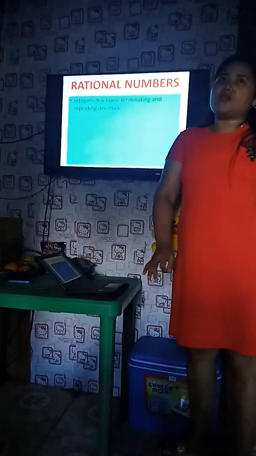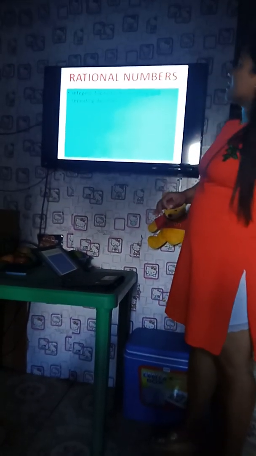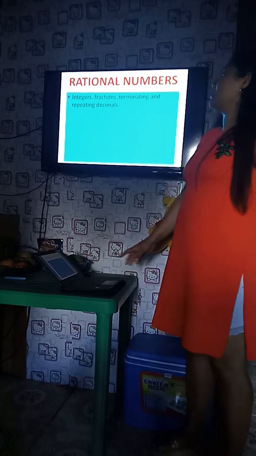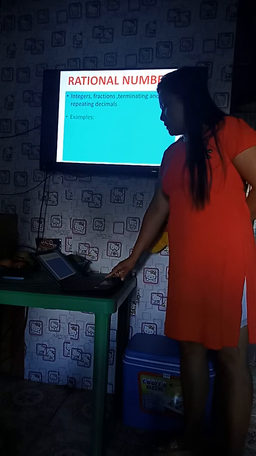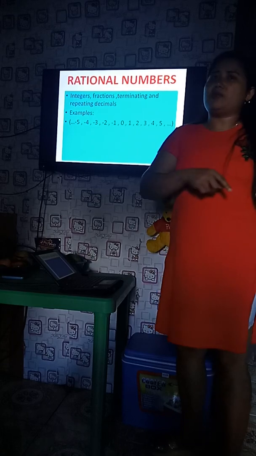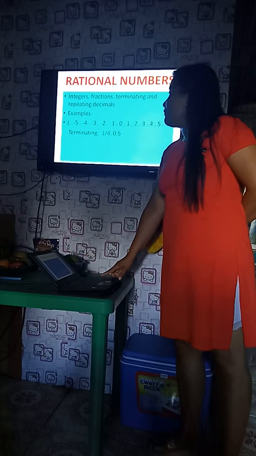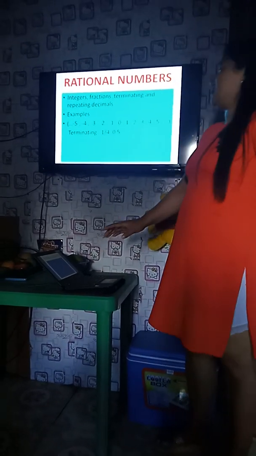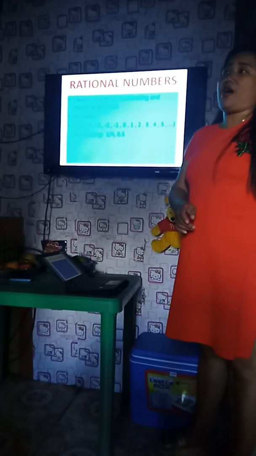Next is about rational numbers. Since fractions are not included in integers, fractions here are for rational numbers. Rational numbers include integers, fractions, and terminating and repeating decimals. For example, the first one is integers. Next, we have terminating decimals. An example is the fraction 1/4. If you convert 1/4 into a decimal, it is 0.25. It is only 0.25.